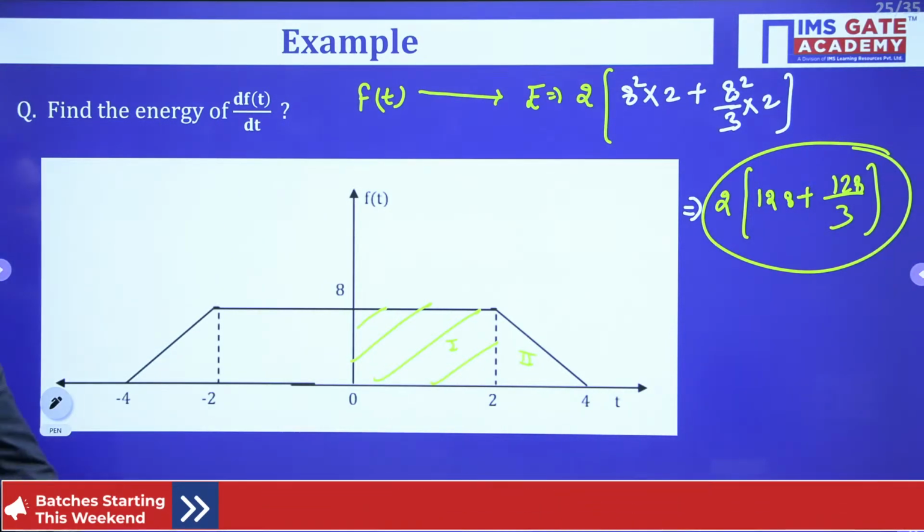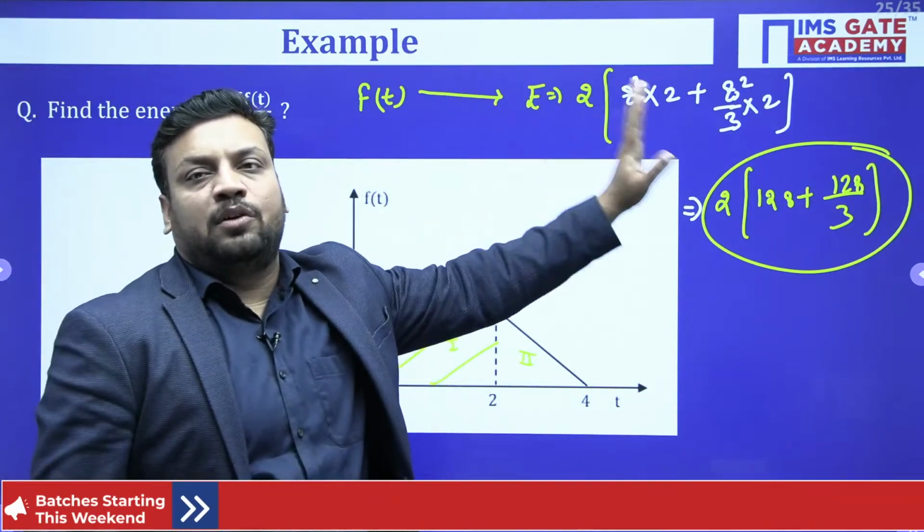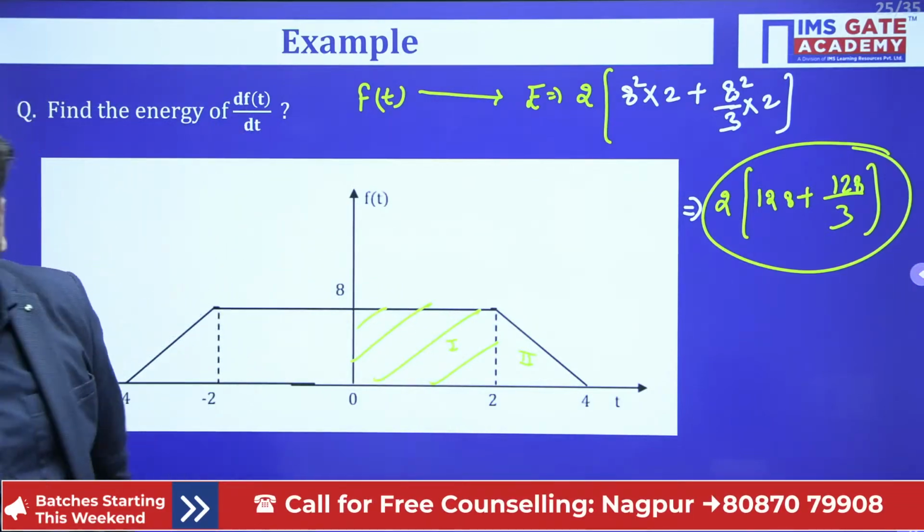So as far as the f(t) signal is concerned, we have calculated the energy. Is it clear or not, beta? Shall we go for next?